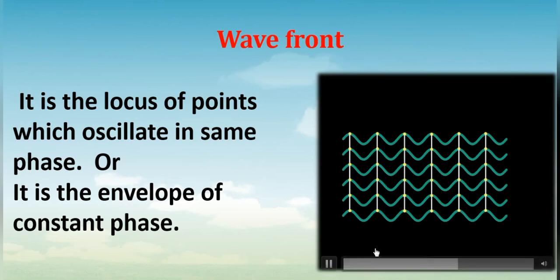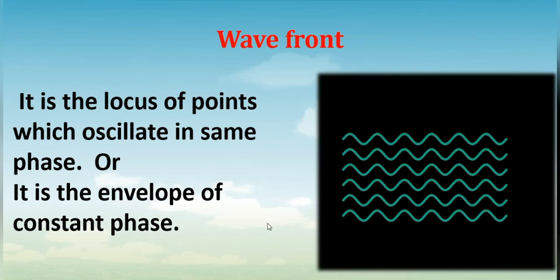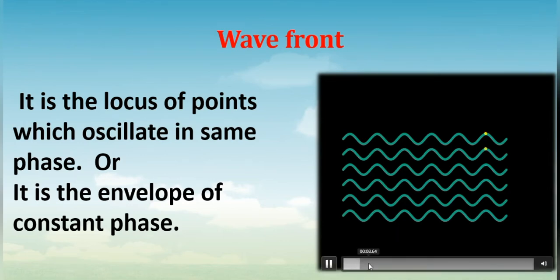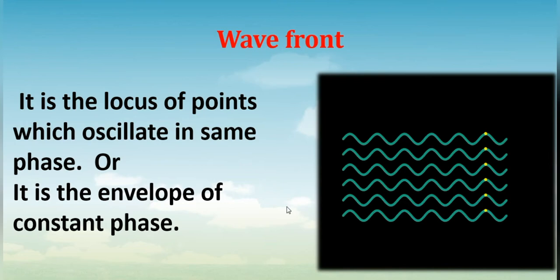Let us say these waves are produced from a source, and let us mark some points on these waves. You can see the yellow points we have marked on these waves, and at these points the disturbances are equal in all the waves.